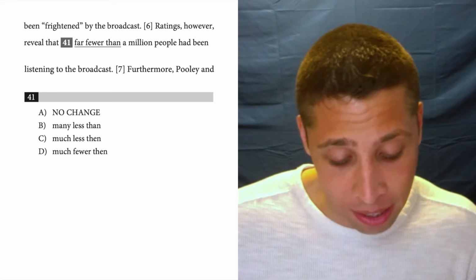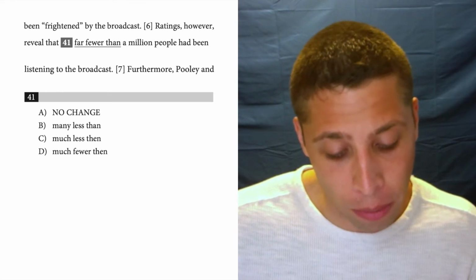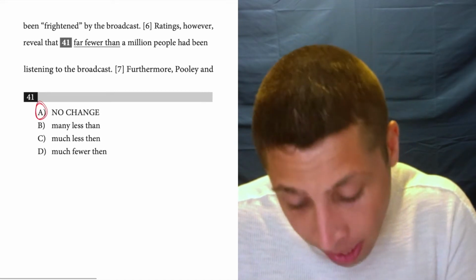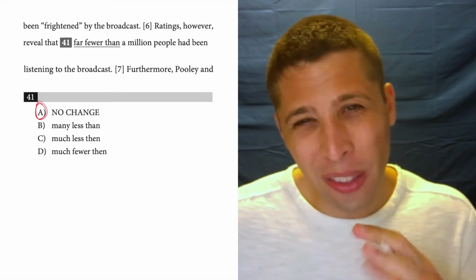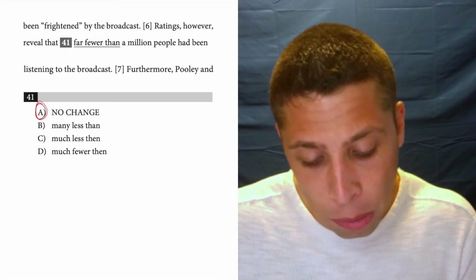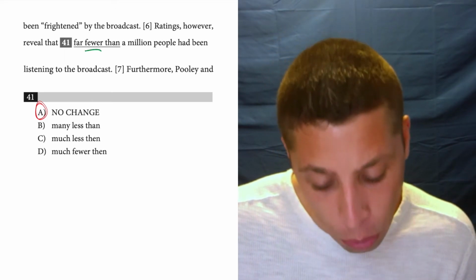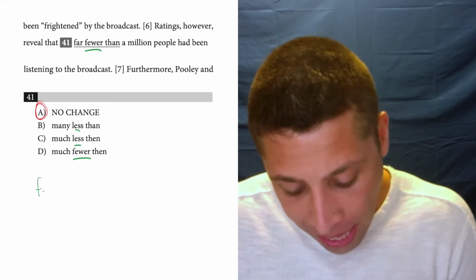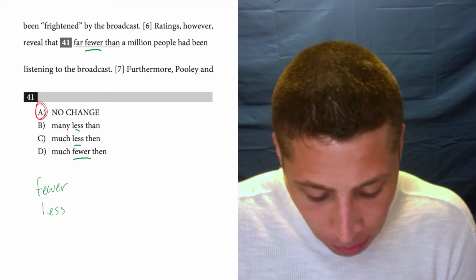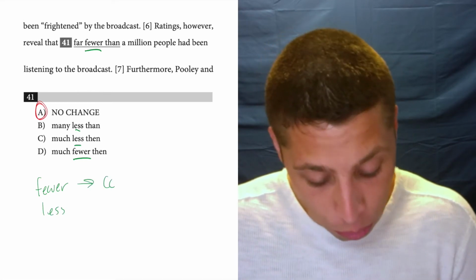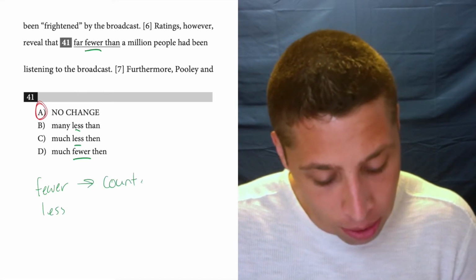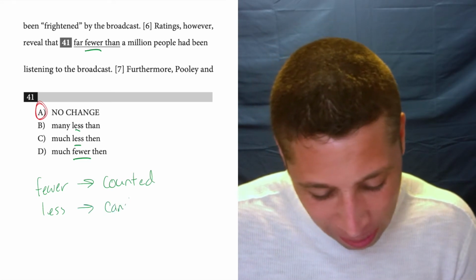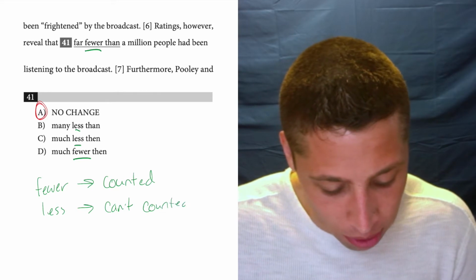So in this case, it says, ratings, however, reveal that far fewer than 1 million people have been listening to the broadcast. That sounds good because it is good. That's what we need to say. So there's a couple things going on here. The rule that most people focus on is this difference between fewer and less. And so there is a rule for that. They kind of mean the same thing, but fewer is a word we use when we're talking about items that can be counted. And then we talk about things that can't be counted when we use the word less.